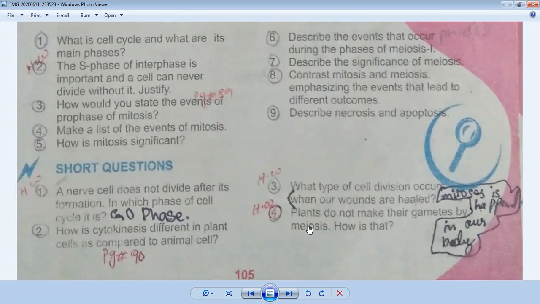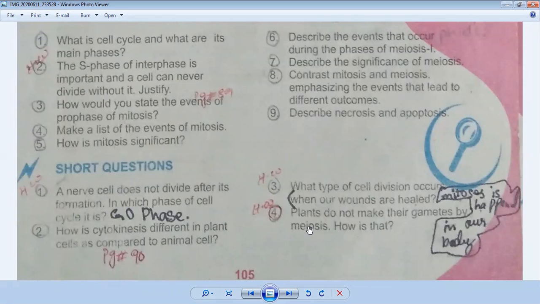Before explaining it, I would like to explain that all plants have alternation of generation. It is also given in your book. Some plants first start their sexual reproduction by sporophyte. They produce spores. They grow in the body, and when they reach the ovule, they start the gametophyte generation. Gametophyte generation means they produce a zygote, and from that a new plant is formed. So they show the alternation.